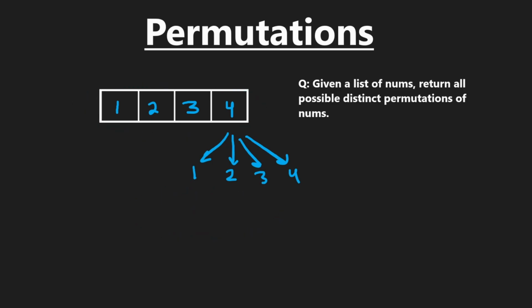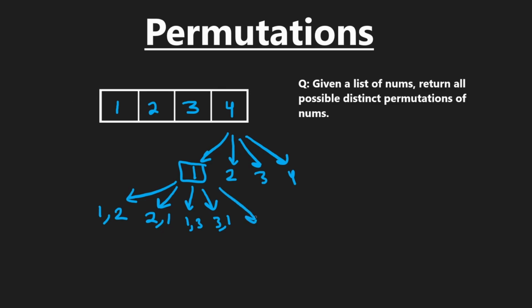So another way to do it is similarly for the first step, we'd have 1, 2, 3, 4. But for each of the paths, we expand upon it differently. Like at this point, we have an array of 1. What we do for this path is every number that comes after 1, so here we have 2, 3, and 4, we're going to insert each of these values in every possible position we can. So in this case, this 2 can either be inserted before the 1 or after the 1. So we'd have 1, 2, and we'd have 2, 1. We do the same thing for 3 and 4. So we'd have 1, 3 and 3, 1. And we'd do the same thing with 4. So we'd have 1, 4 and 4, 1.